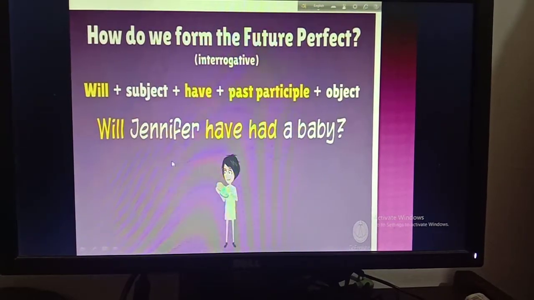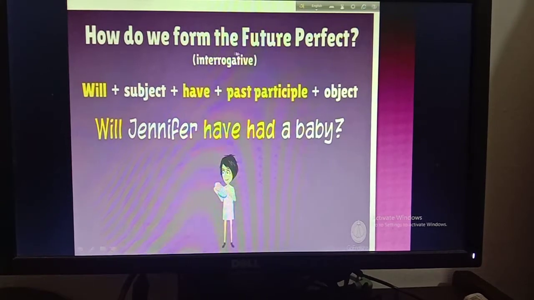Then the last one, that is how do we form the future perfect interrogative. Okay, that means interrogative sentence. So you know boys, when we are making any interrogative sentence, we put the auxiliary verb or modal auxiliary at the beginning of the sentence. So here you know we use will in future perfect tense.